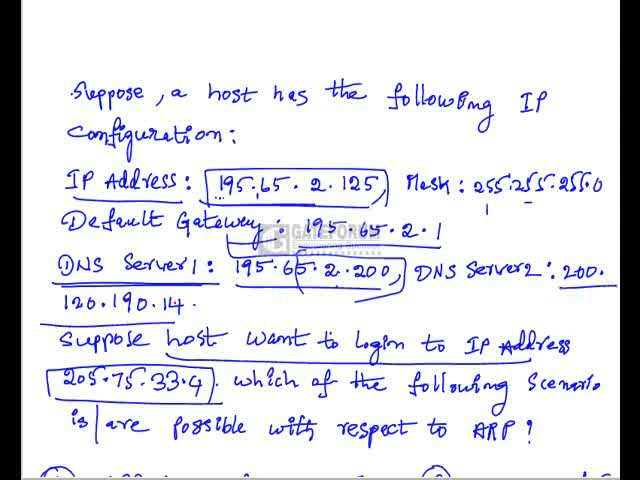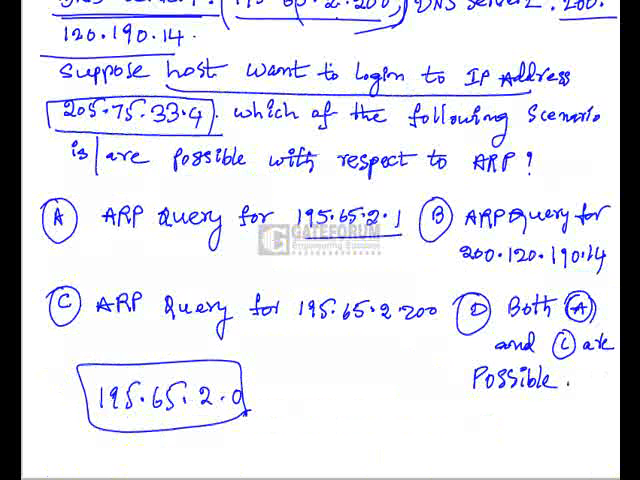That is why the ARP query is always going to the hosts within the same network. So it will go to the query that is for the default gateway, and for DNS server 1. So the ARP query is for 195.65.2.1, and also for DNS server 1 it is 195.65.2.200. Both A and C are possible, but B is not possible, because the ARP query will not go to a different network. Within the network only it will go. So option D is the right option. Both A and C are possible.